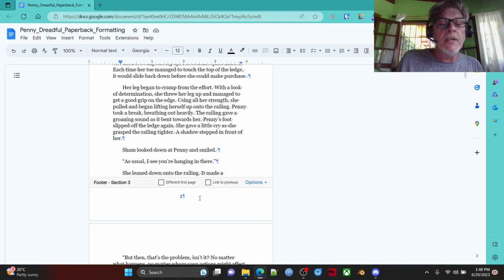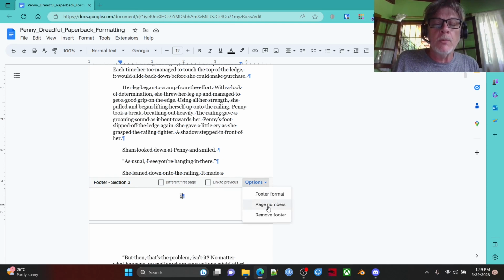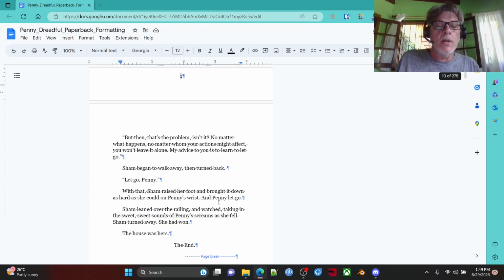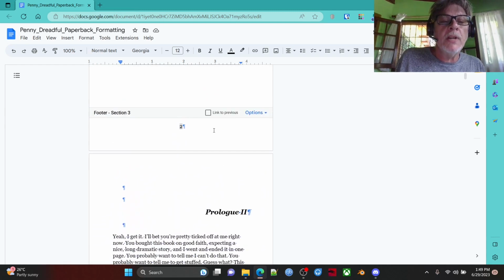But we did want to start at page 9, even though, well, I mean, we wanted to start with page 1, even though it's really page 9. So the way we did that was, let's get into the footer. We went page numbers, and we told it on section 3 and show it on the first page and start at page 1. We did that, and boom, we got page 1, and then our numbers keep going. Page 2.